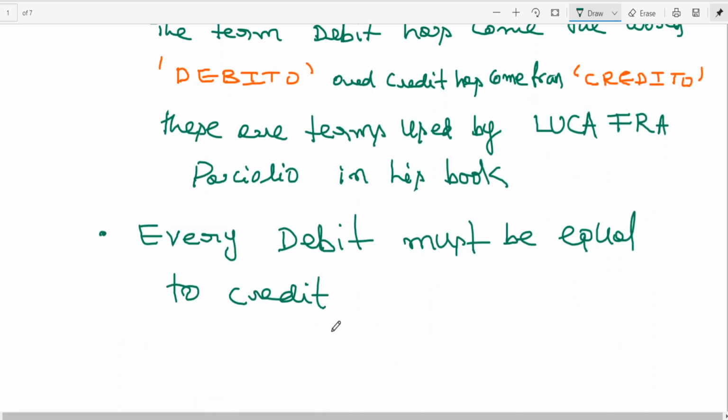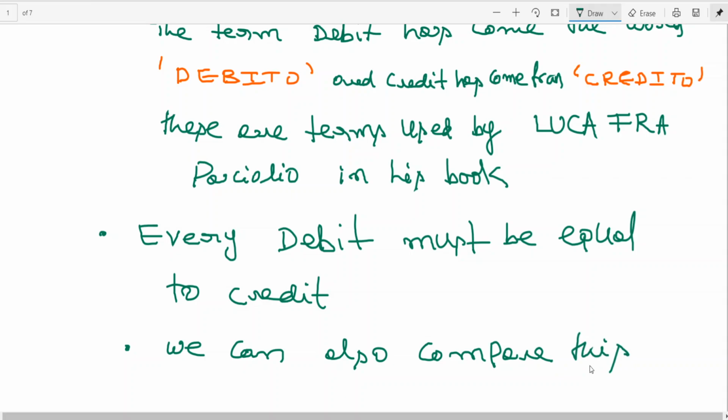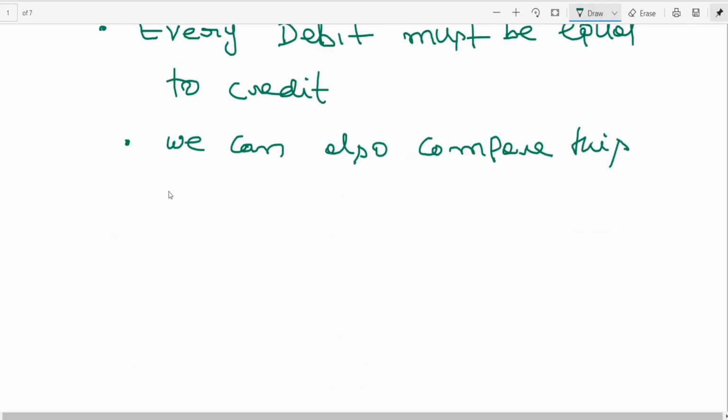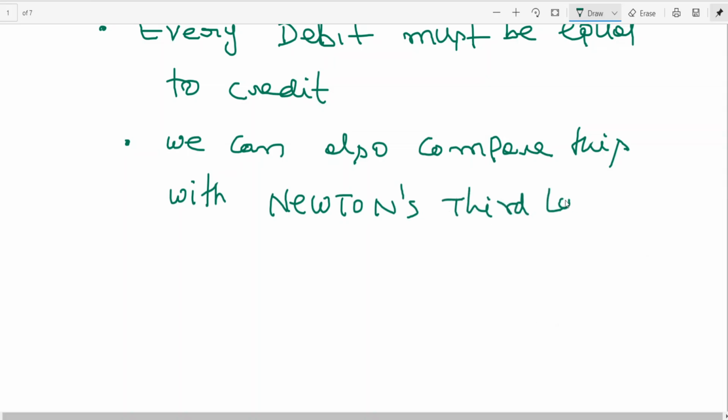Okay. And science students will understand it better if I compare like this. We can also compare this with Newton's third law.